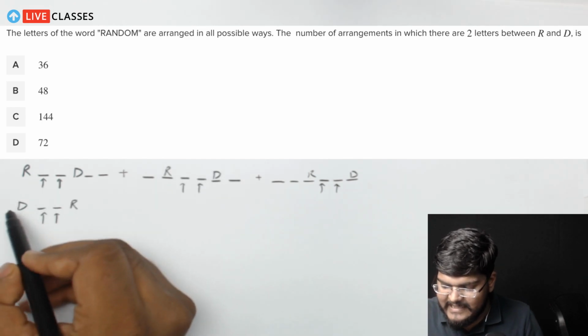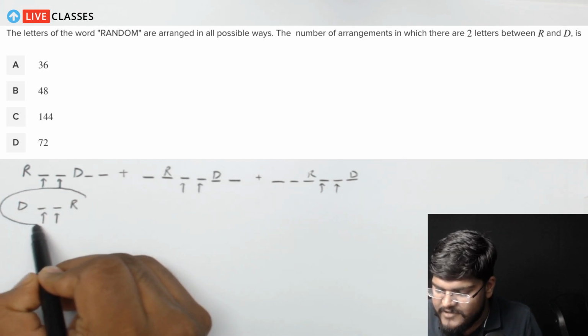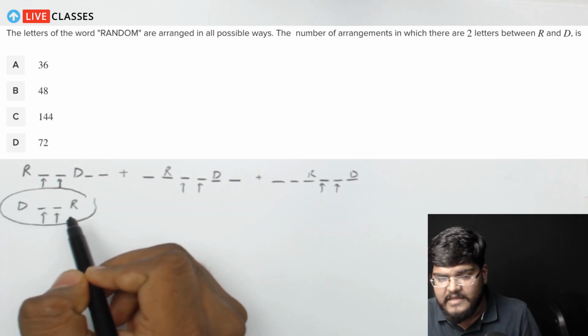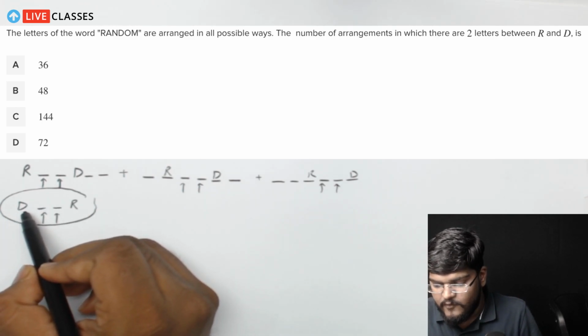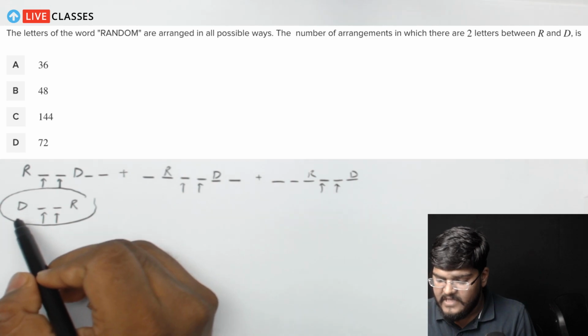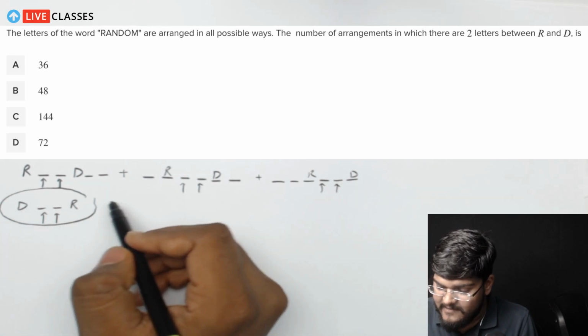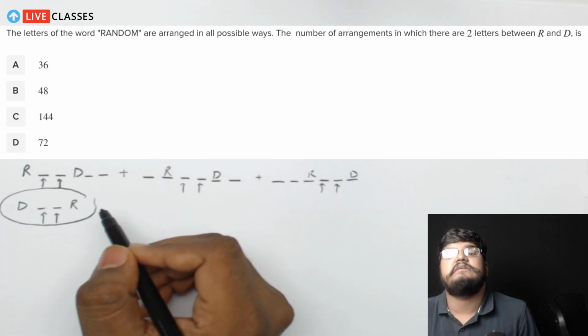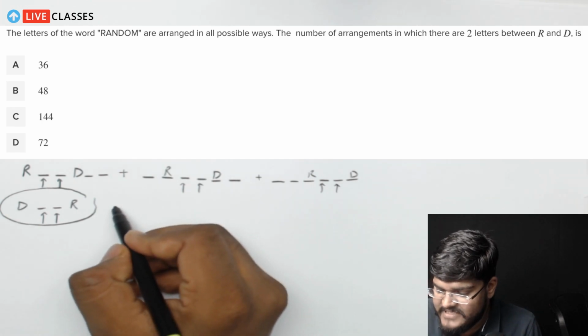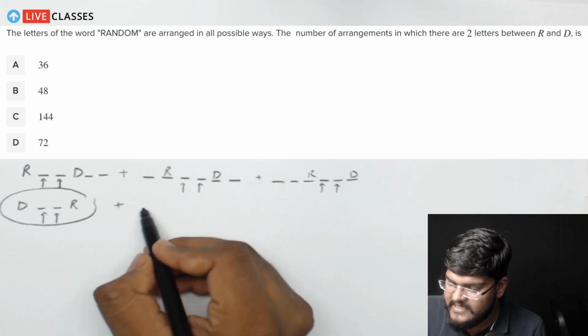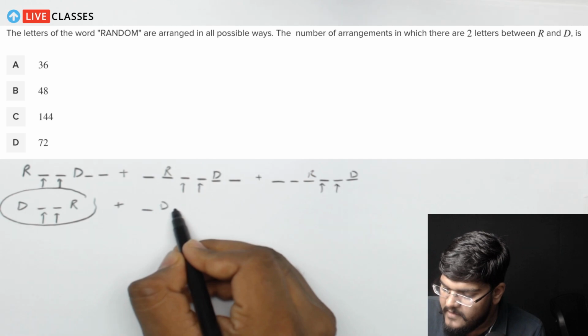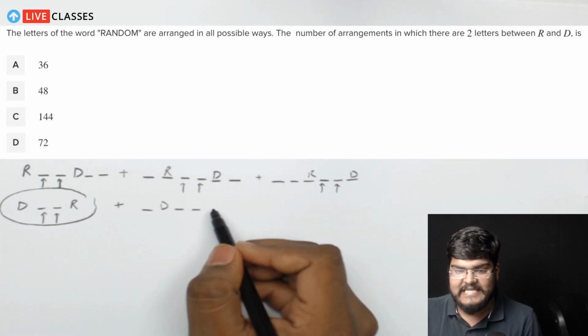Well, you could see that there is one way which we have mentioned here as well, in which D is before and R is trailing D. So in such cases as well, we will consider the constraint satisfied, which is why you can say that a similar thing will be observed in these kinds of arrangements as well.